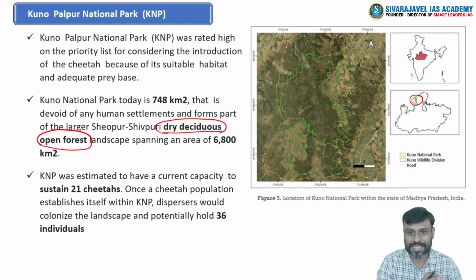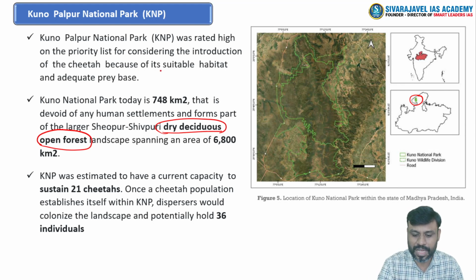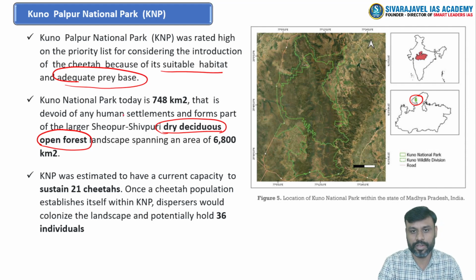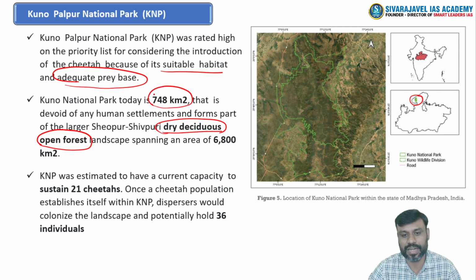So by considering certain important conditions for the best place to introduce the cheetahs, this Kuno National Park is considered as an important site, right? Because of its habitat and adequate prey base, right? Even if you observe the range through which this national park has extended, it covers almost 750 square kilometers, right?